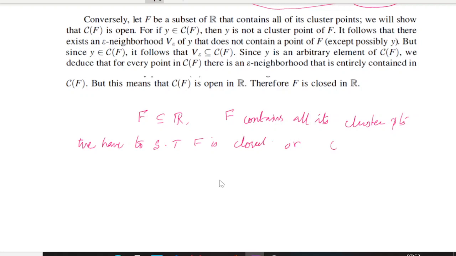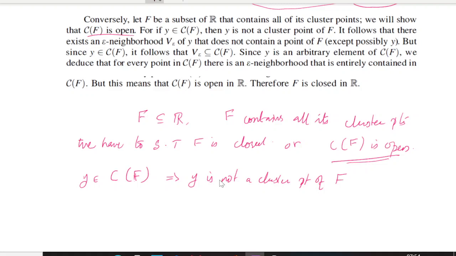Or when you consider the complement of f is open, right? When you are proving that the complement of f is open, then f should be closed. So we can easily conclude that, and we will make use of it here. We will prove that C of f is open. For that, we take a point y belonging to C of f. Then, because f contains all its cluster points, y is not a cluster point of f.